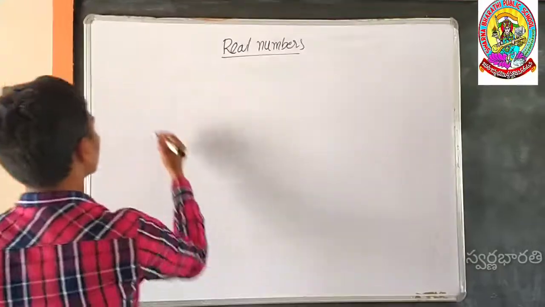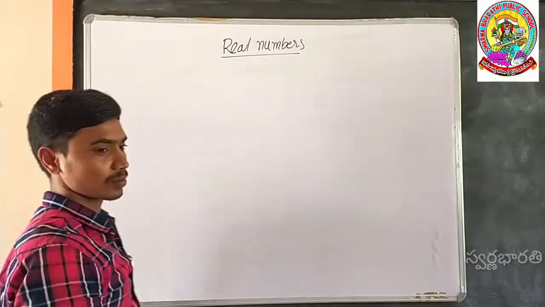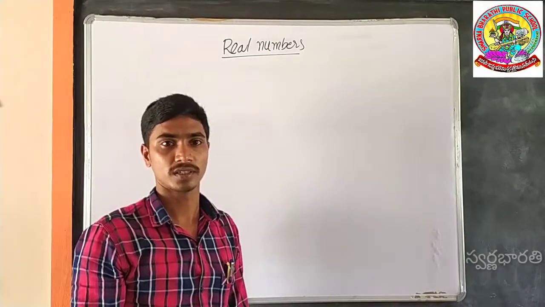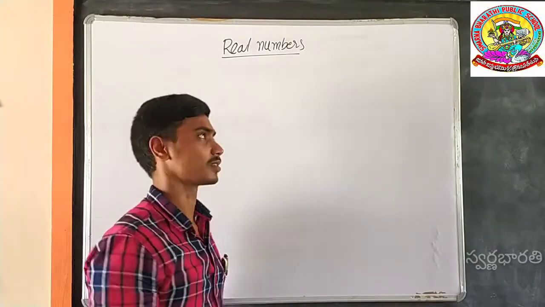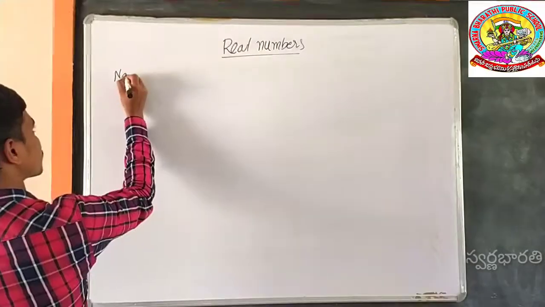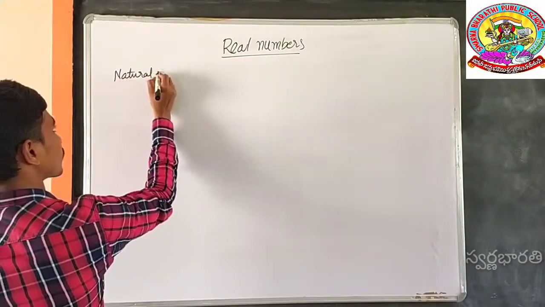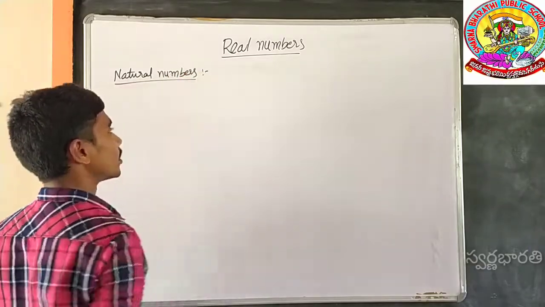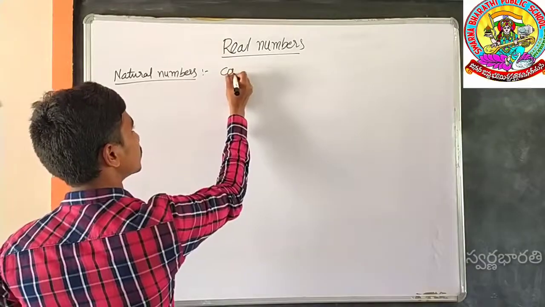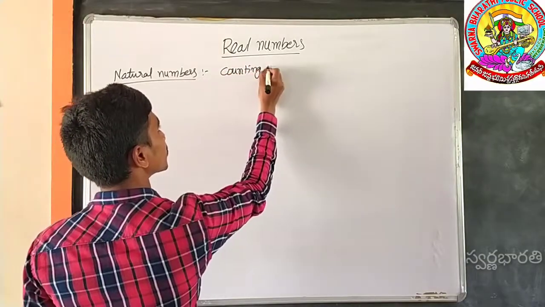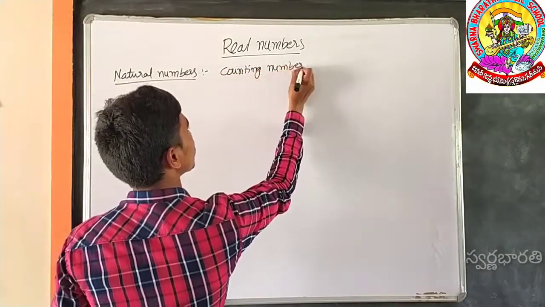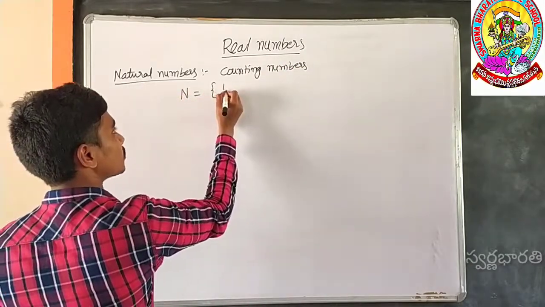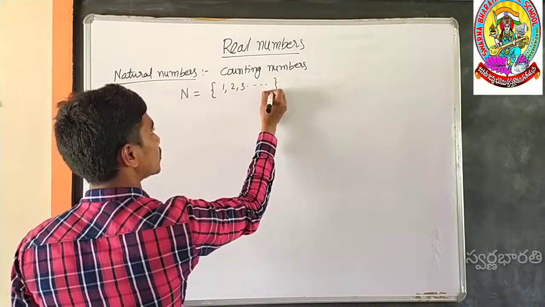We have learned about the number system. The number system consists of natural numbers, whole numbers, rationals, integers, irrationals, like that. First of all, natural numbers. What are natural numbers? The numbers used for counting. Counting numbers are called natural numbers. It is denoted by the letter N. Those start with 1, 2, 3 and so on.